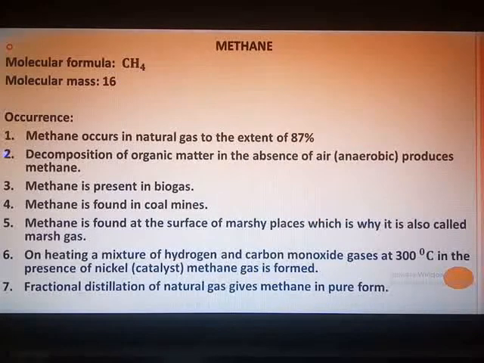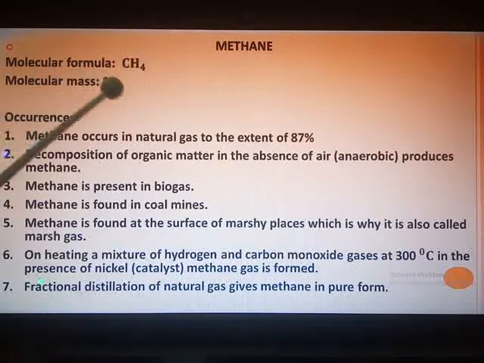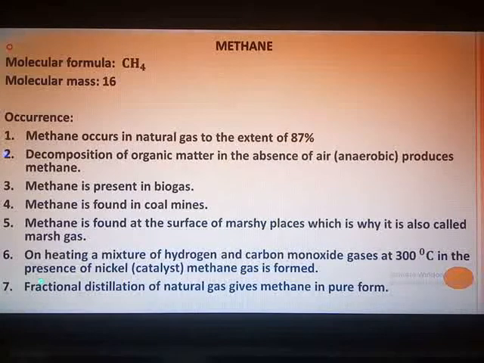Our next and last topic to end the revision is the occurrence of methane. In detail you are going to study about methane, its physical properties, uses, etc. Methane, you know, is the basic hydrocarbon having molecular formula CH4 and molecular mass 16. All these properties and occurrences are explained to you in detail. So immediately we will just go through it.